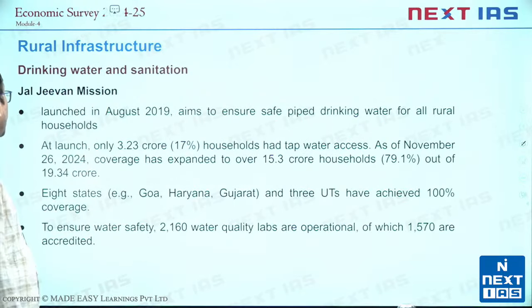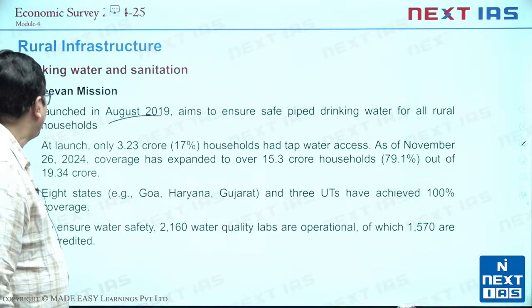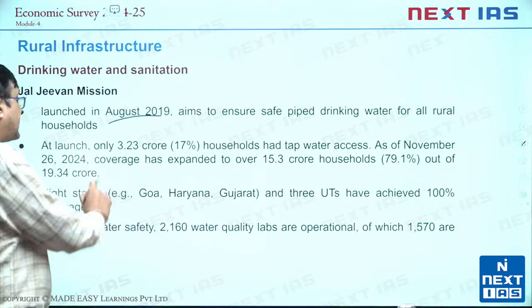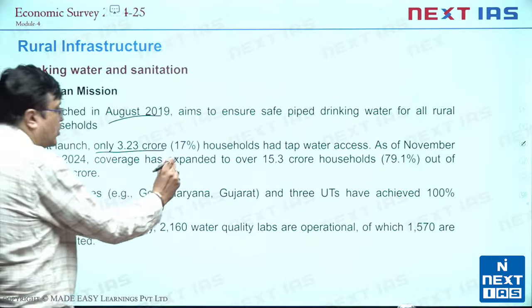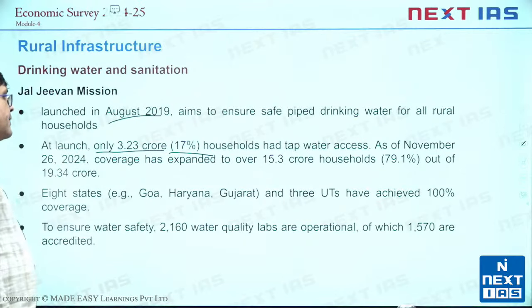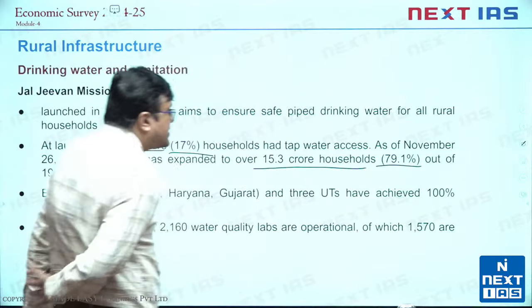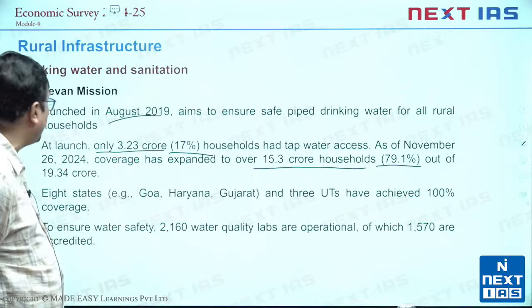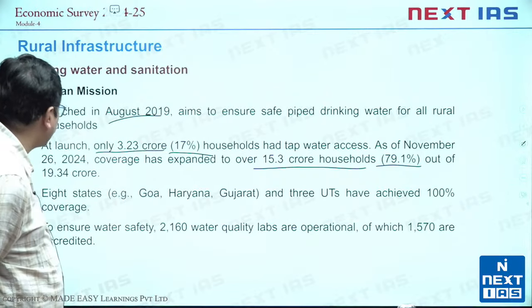Then we talk about rural infrastructure. Jal Jeevan Mission launched in August 2019 for safe drinking piped water for all rural households. At the time of launch of Jal Jeevan Mission, only 3.23 crore households, that is 17%, had tap water access. By November 26, 2024, it is now 15.3 crore households, 79% out of 19.34 crore. Now that's again a big achievement on Jal Jeevan Mission, tap water for all.